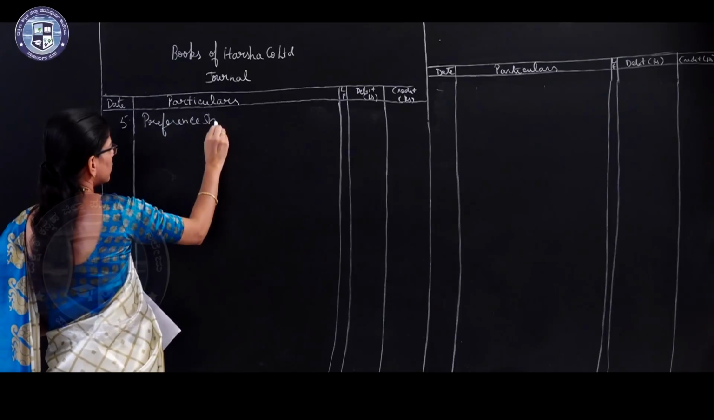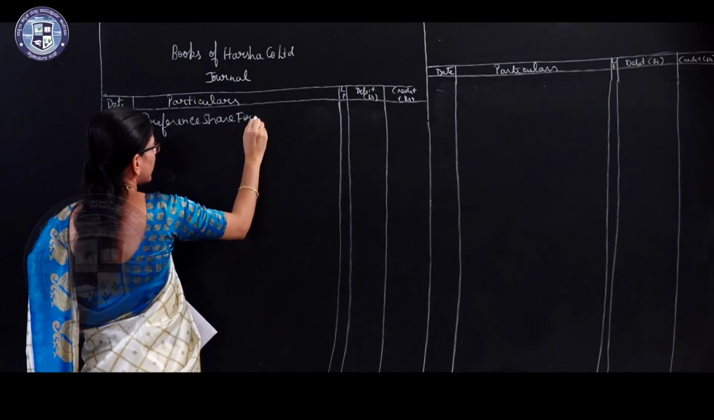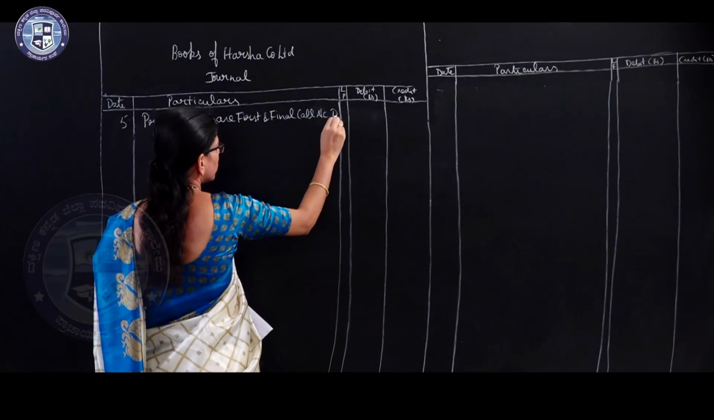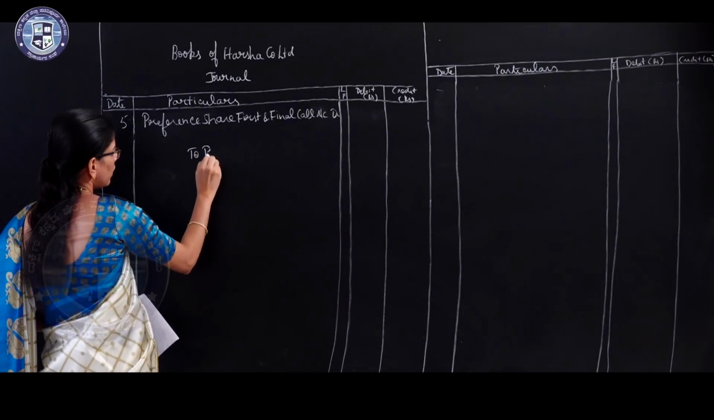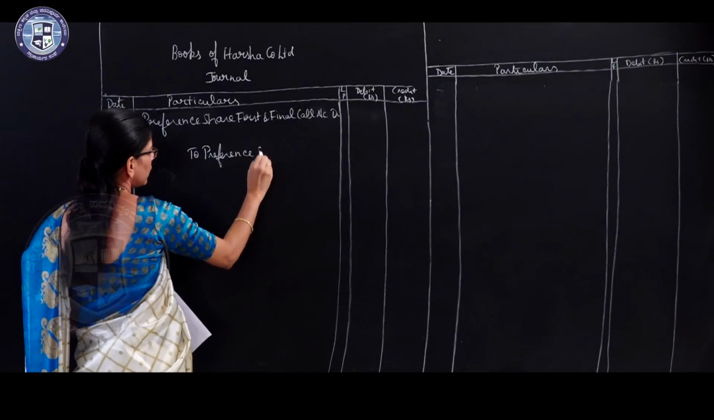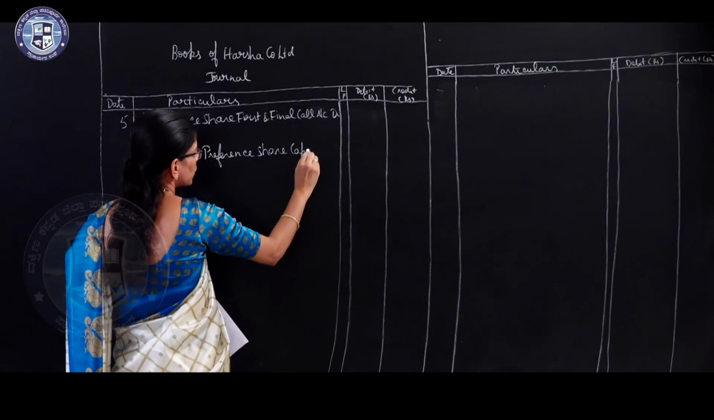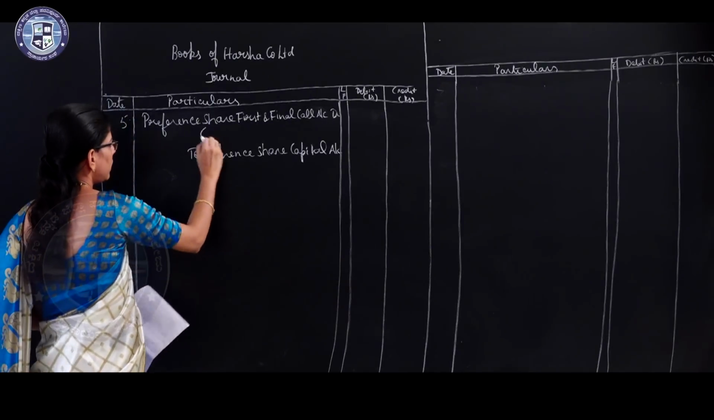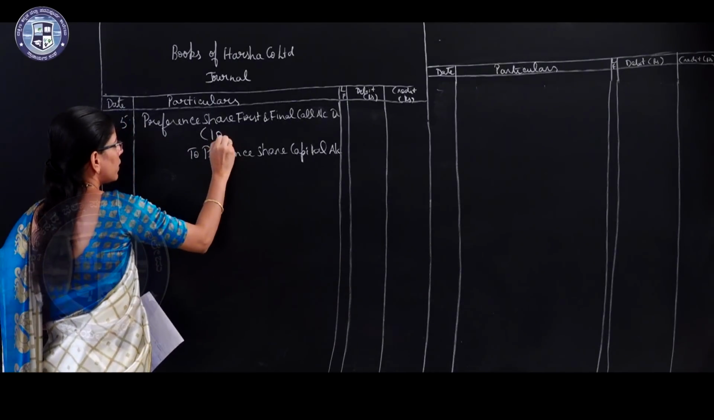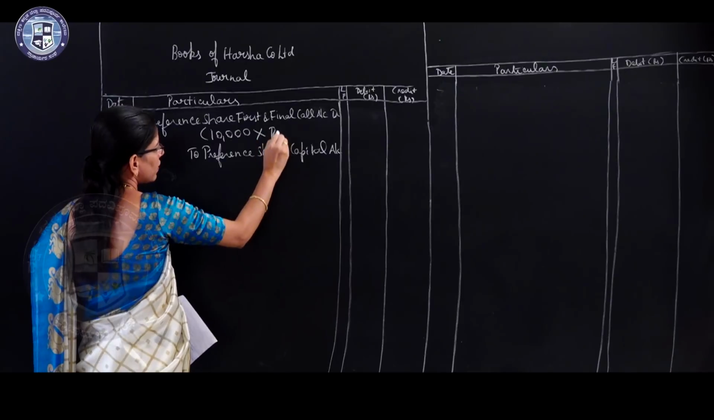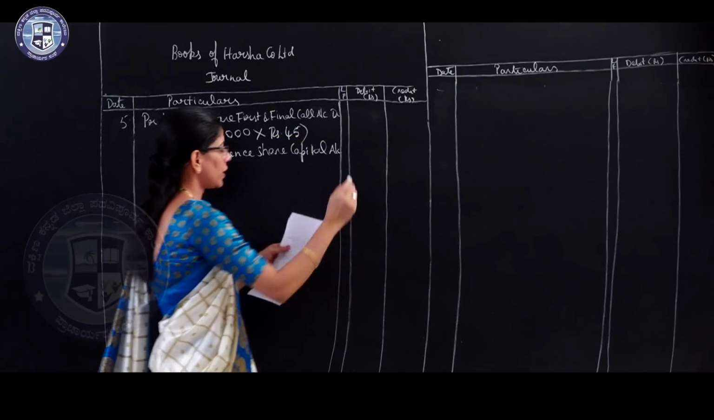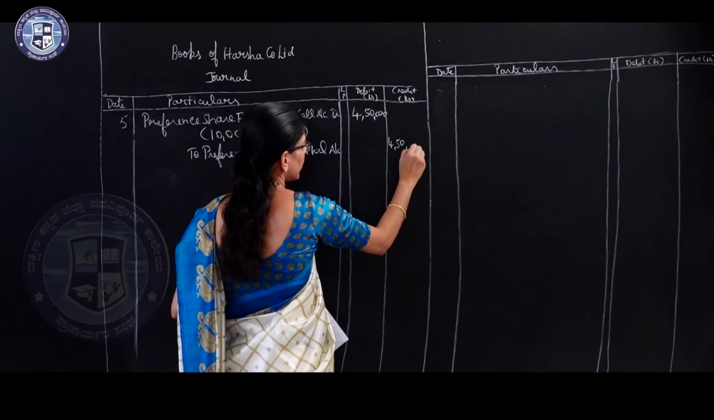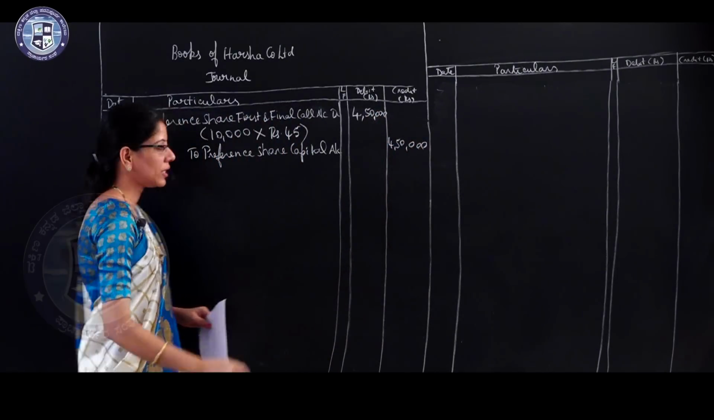Preference share first and final call account debtor to preference share capital account. Here 10,000 shares into first and final call money of 45 is 4,50,000. Write the narration.